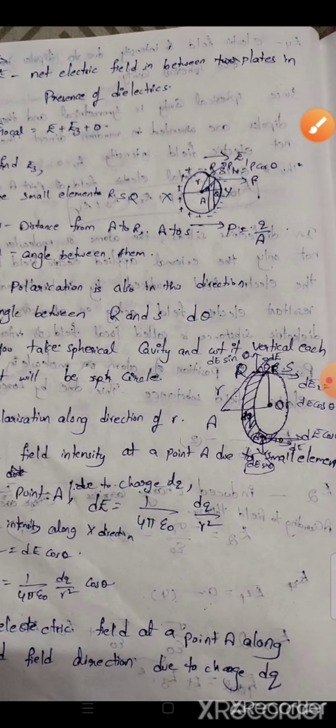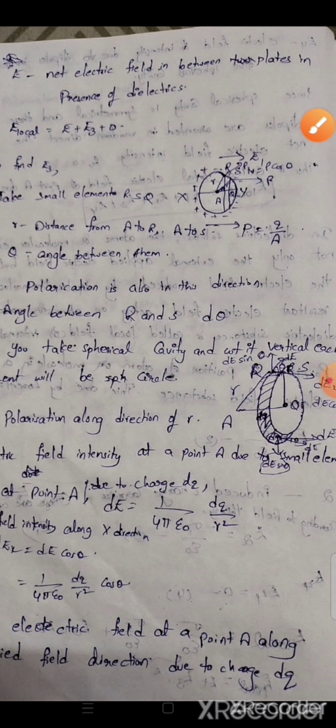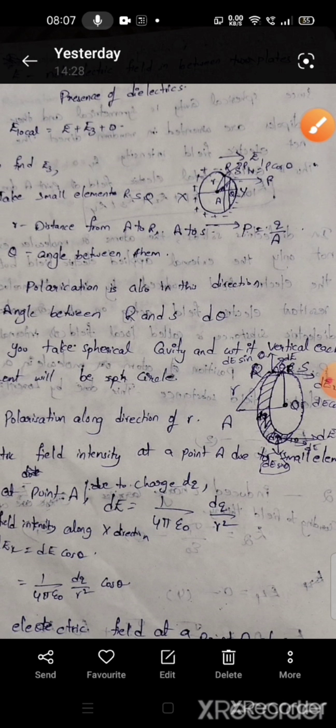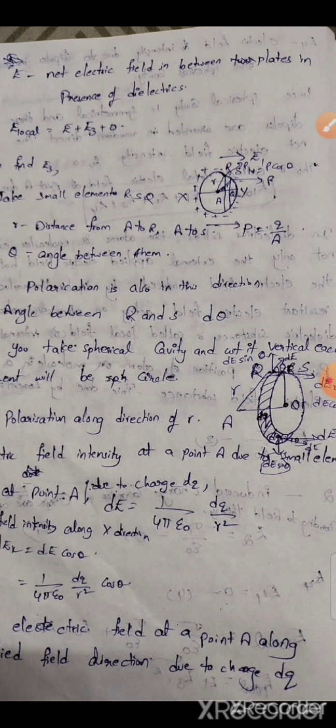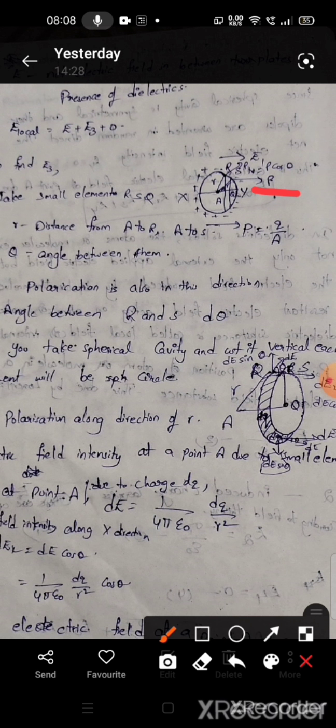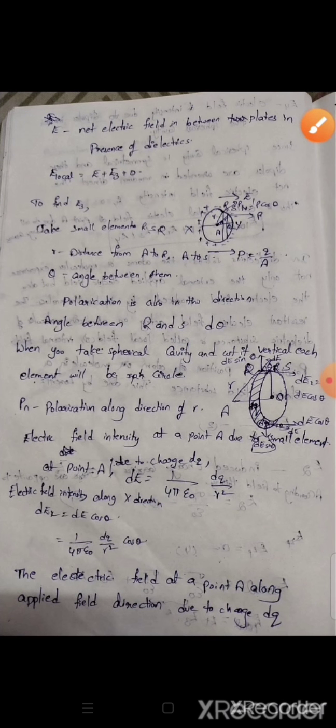Then the electric field is in this direction, and the polarization is also in this direction. If you take the theta values, it will be divided into components: P cos theta and P sin theta. Here Pn is the polarization along the direction of r.